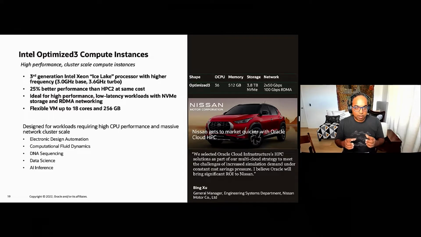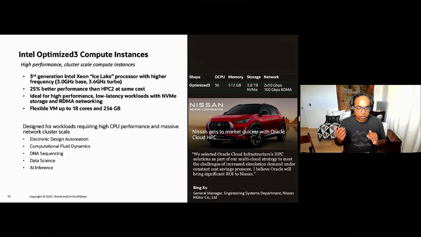Using a cluster of these optimized 3 bare metal servers with 36 cores, 512 gig, and 3.8 terabytes of local NVMe storage, you can run really massively parallel scientific and computationally intensive workloads, like those run by Nissan for some of their simulation and modeling workloads as part of their automotive engineering department.